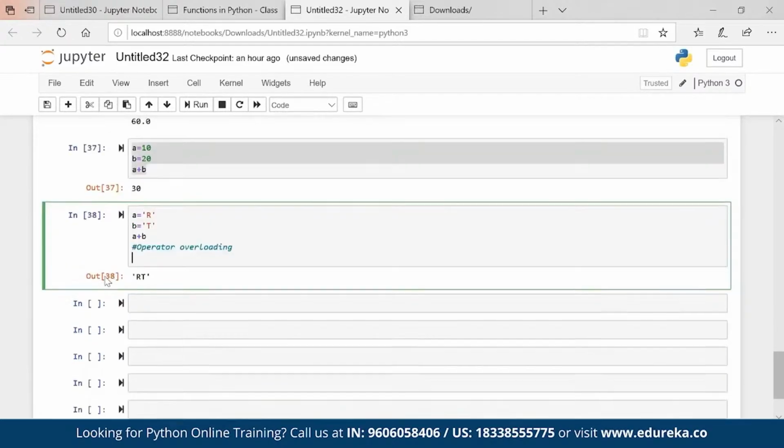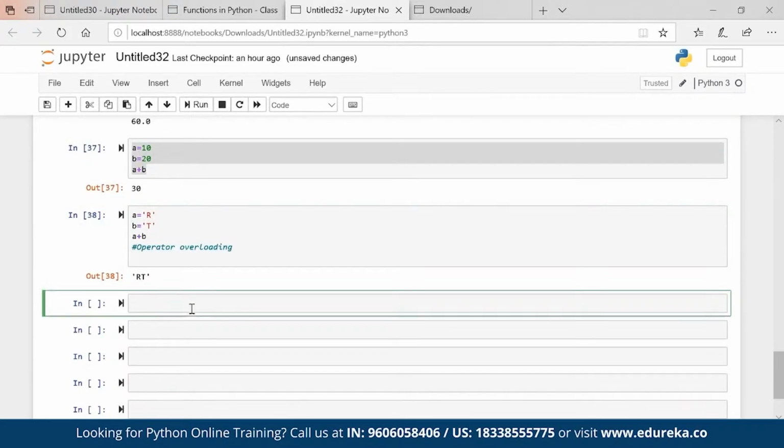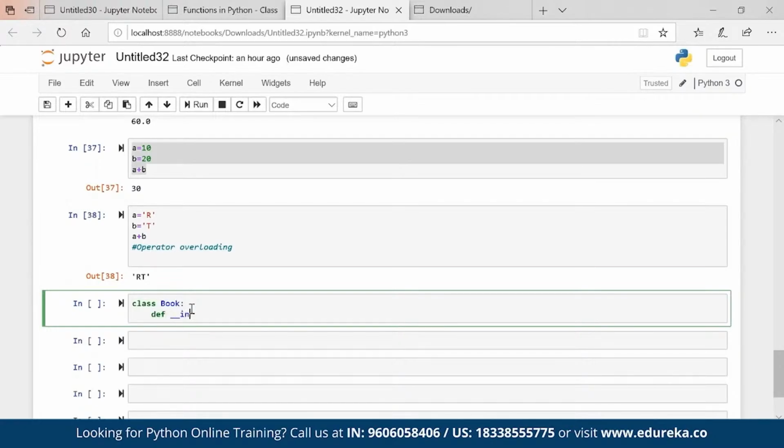Okay. Now, if there is operator overloading, then obviously, let's say I'm creating a class called Book. Def init, I am passing self and pages.